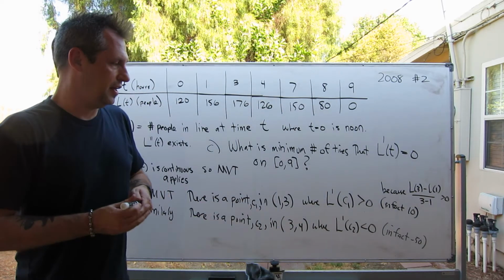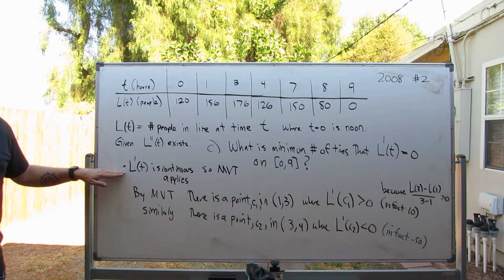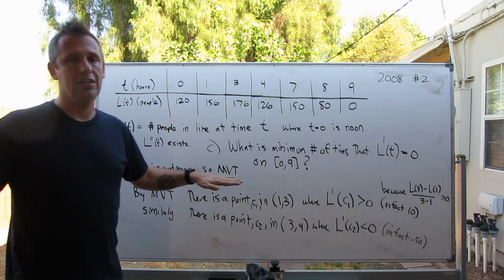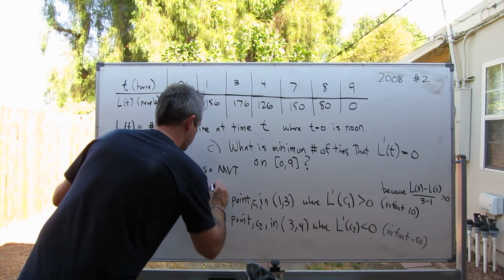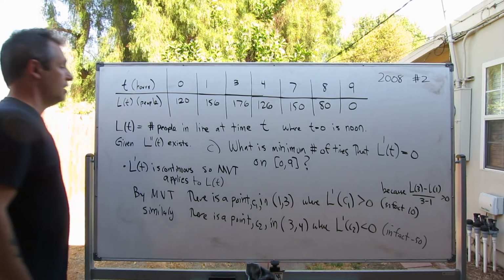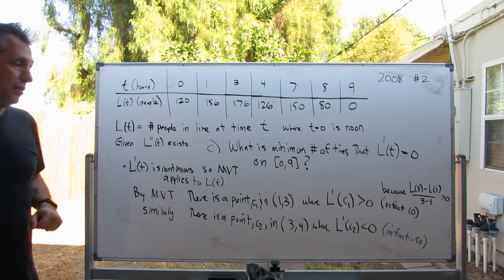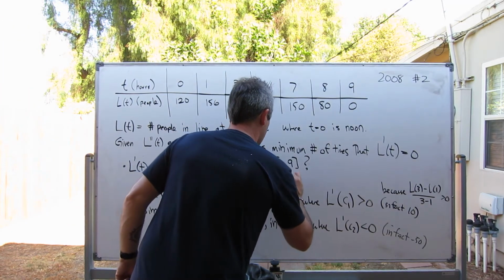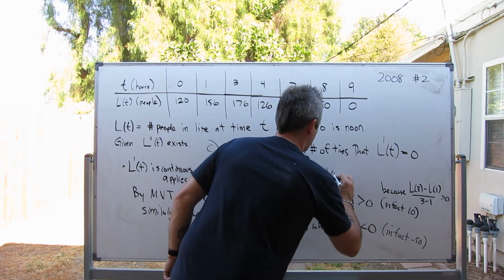But let's think about this. L prime itself is definitely a continuous function. So not only does the mean value theorem apply to L of t, but the intermediate value theorem, IVT, applies to L prime of t.